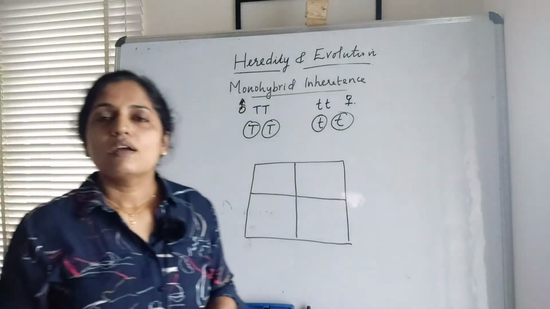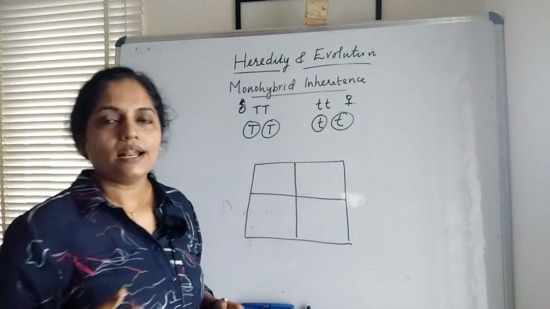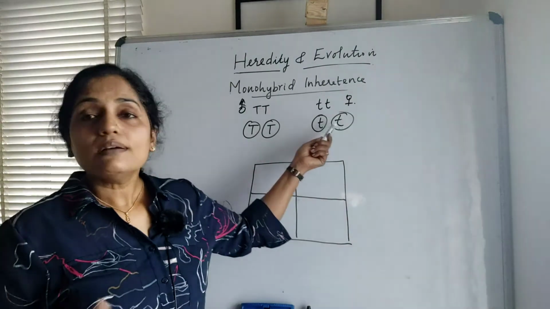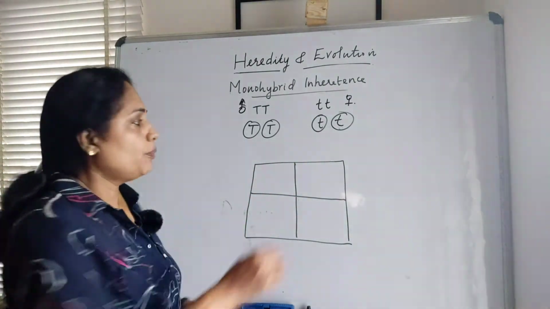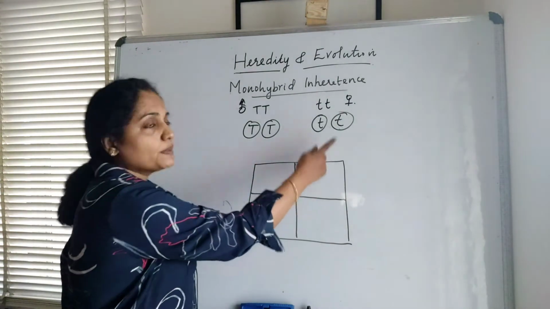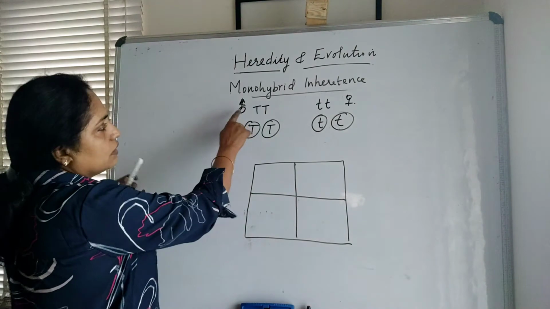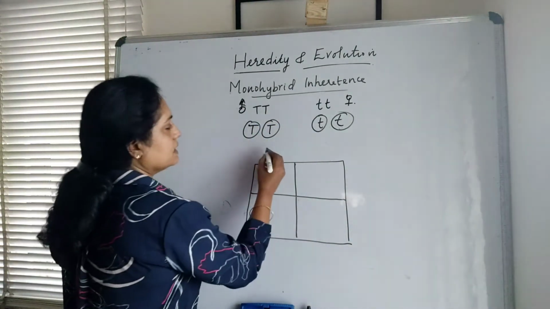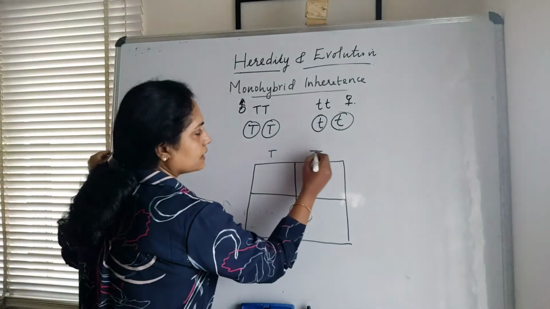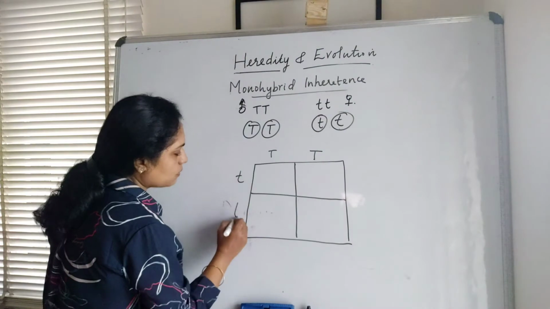The gametes of the male parent we are writing on the top of the Punnett square, and the gametes of the mother we are writing on the left hand side. So paternal gametes on the top and maternal gametes on the left hand side. So here, which is the paternal gametes? Capital T and capital T. So we are writing capital T here and capital T here. Which are the maternal gametes? Small t and small t.